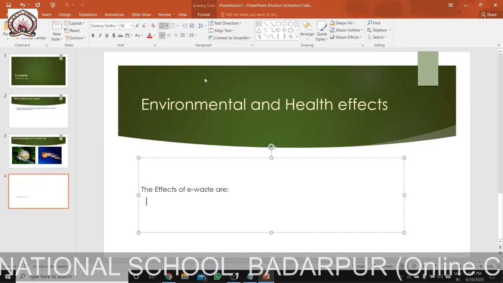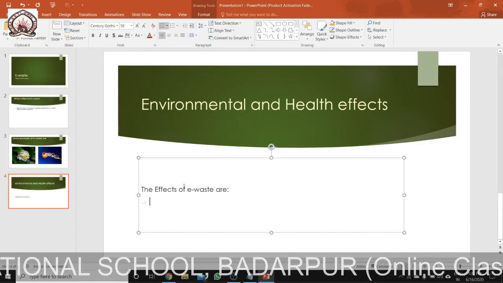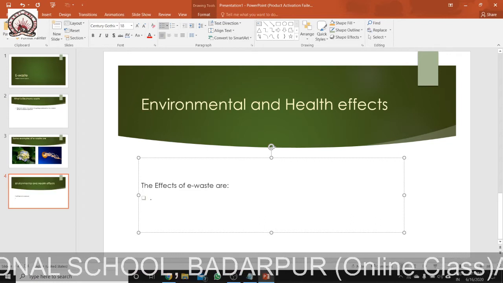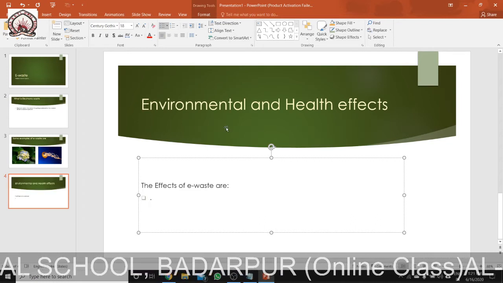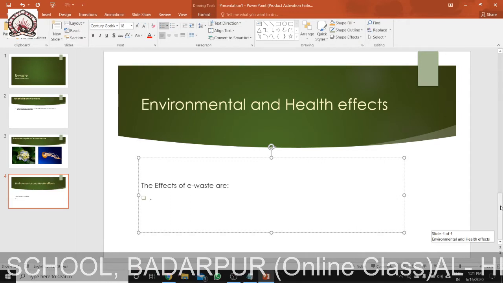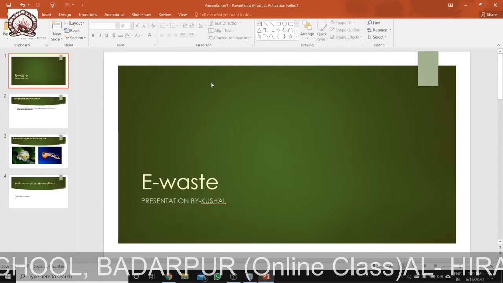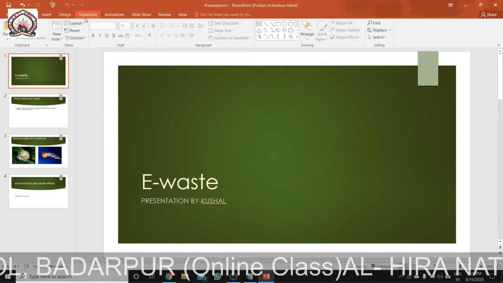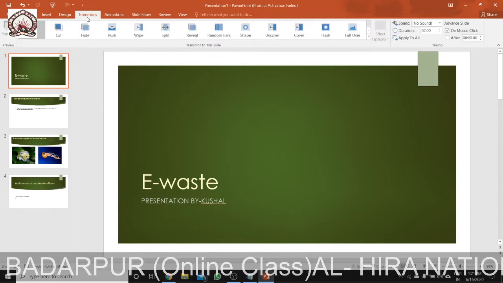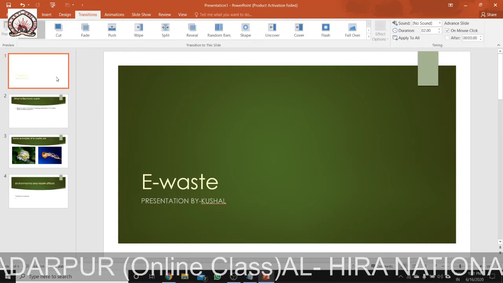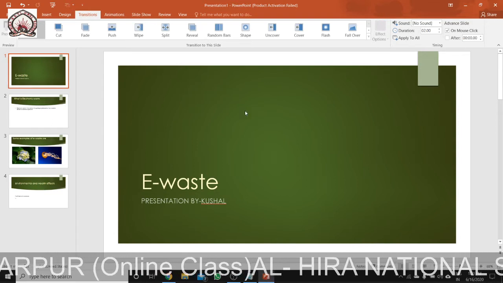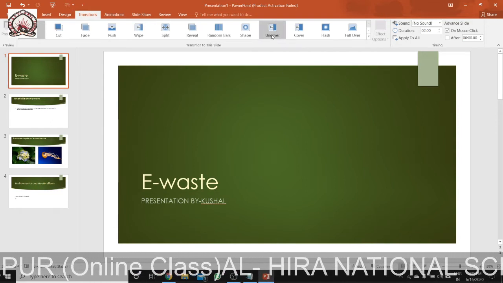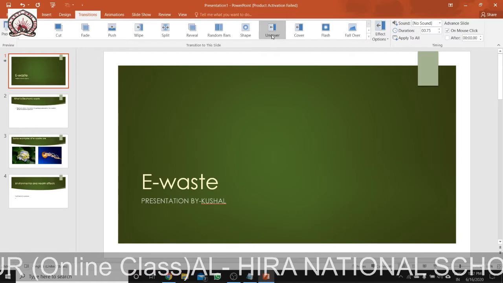You can give R. Suppose point 1, you can write anything, point 2, you can go and write it like this. Okay, now let me show you the animation and transition. So how can you create the animation? So for ending, suppose a transition, say for this slide I want it should have something of this effect, like this effect.